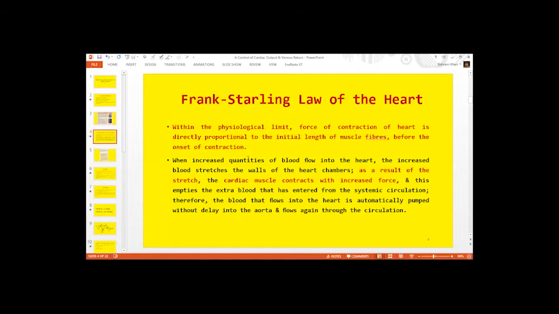Any other question? Remember, these topics are very important from an examination point of view. And this is the last lecture for cardiac output and venous return. Please ask any question, any query if you have.